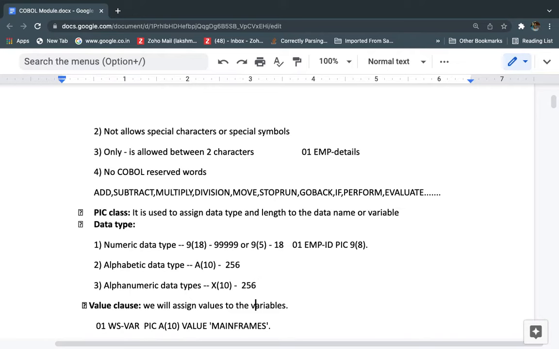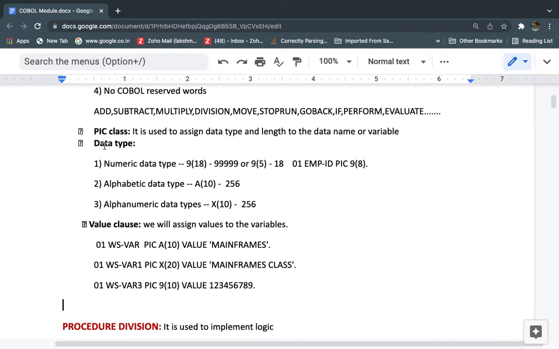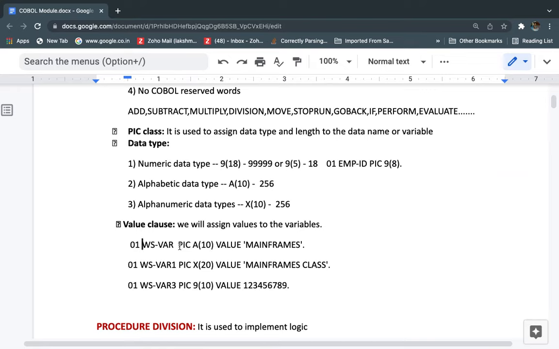Okay, so next is the value clause. What is the value clause? Previously you saw the variable can be defined like this: first we give the level number, followed by the variable name, and next the picture clause, followed by the data type and length.